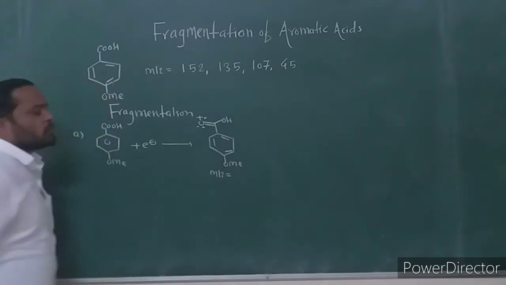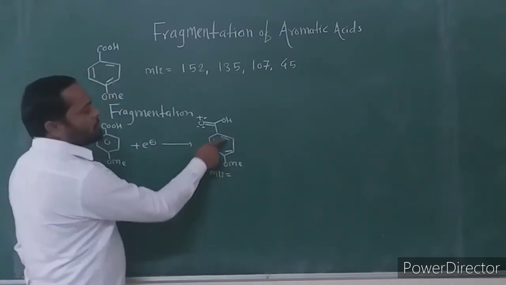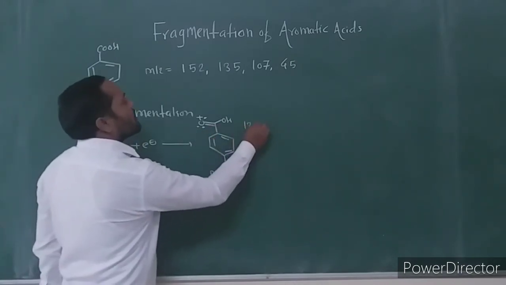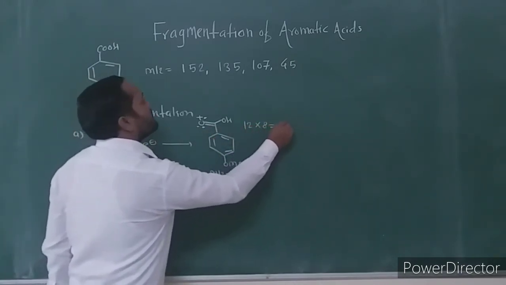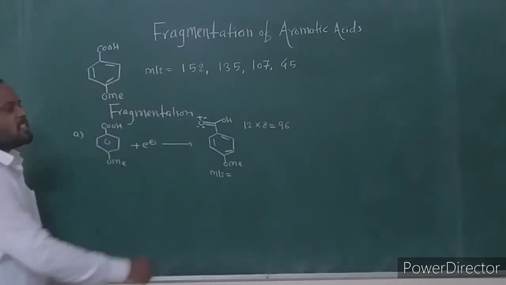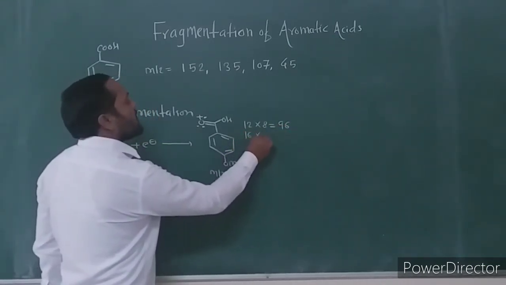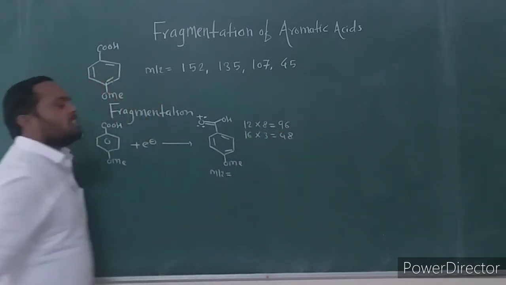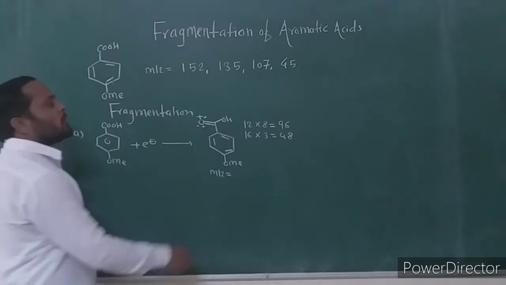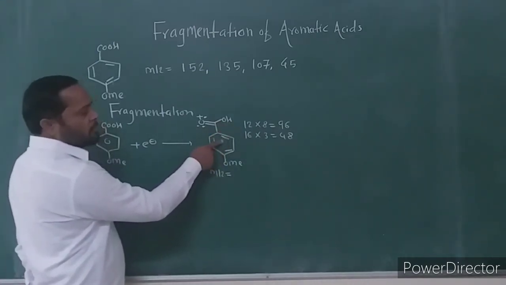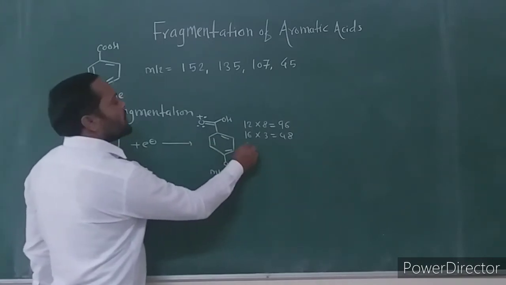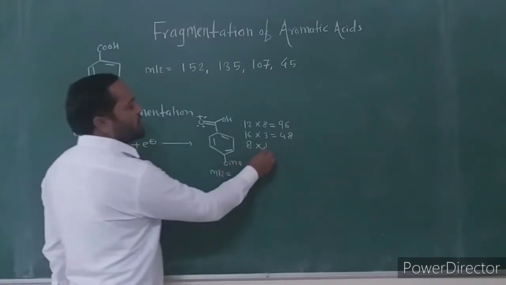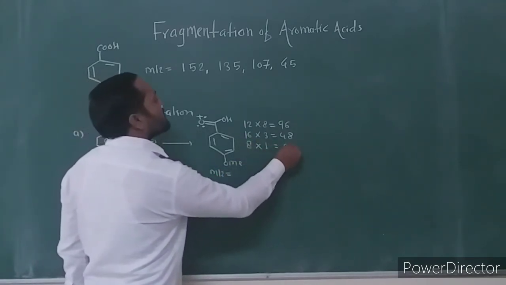Then consider its mass to charge ratio. Total number of carbons are 1 plus ring carbon 6, that is 8 carbons. 12 into 8, 96. It has 3 oxygens. 1 oxygen has mass 16, so 3 into 16, 48. And number of hydrogens: 1 plus ring carbon have 4 hydrogens, 5, plus 3, 8. 1 hydrogen has mass 1, so 8 hydrogens have mass 8.